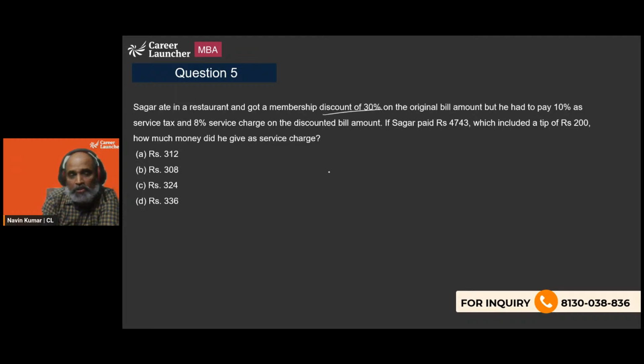Since it says a discount of 30%, suppose his bill amount was B, and there is a discount of 30%, means he paid only 0.7 times of B, right? 30% discount, the multiplying factor is 0.7. Now, he had to pay 10% as service tax and 8% service charge on the discounted bill amount. So that's 18%, right? So that is going to be 1.18.